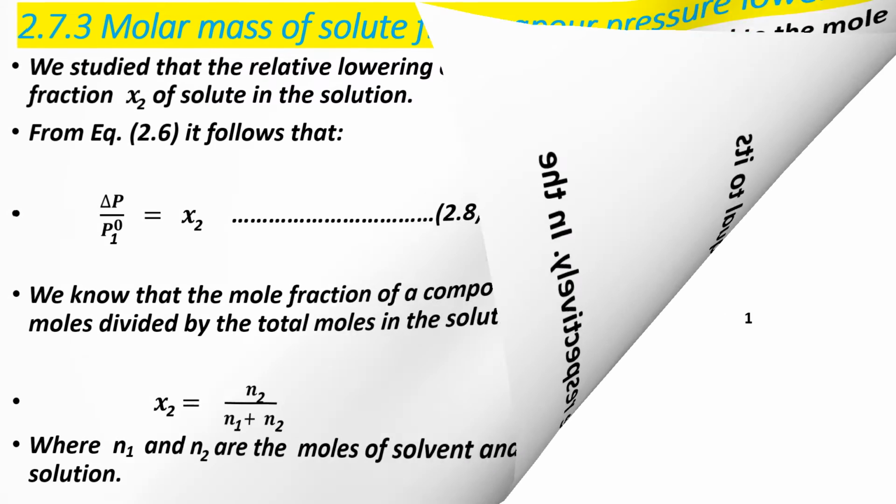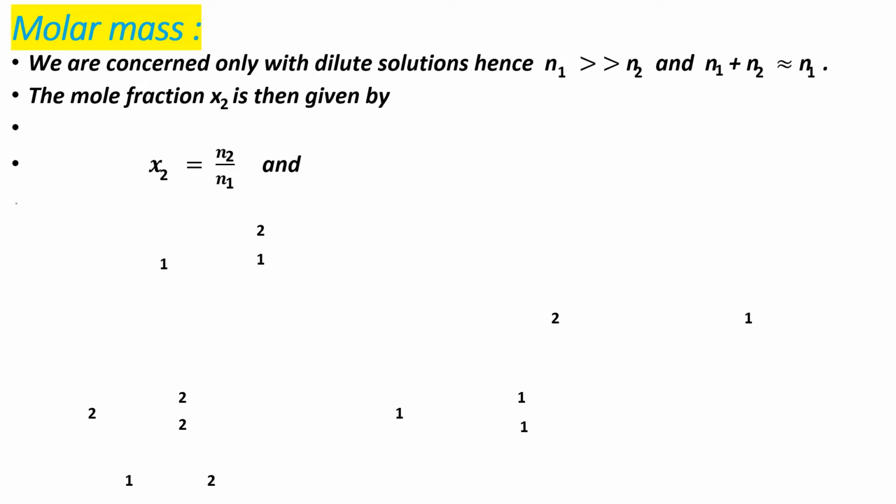Next point, that is molar mass. We are concerned only with dilute solutions. Hence, N1 is much greater than N2, which means N1 plus N2 is approximately equal to N1, as N2 is negligible. So the mole fraction x2 will be written as x2 is equal to N2 upon N1, and delta P upon P01 is equal to N2 upon N1.